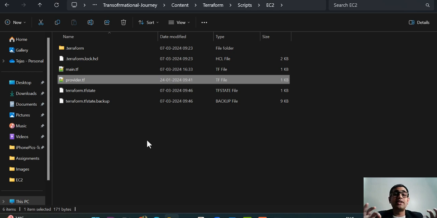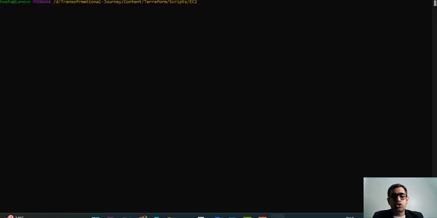Now I've selected US East 1 as the region. You can select the region that is closer to you so that the deployment gets faster. All right, so what are all the commands here in Terraform? I'm giving you the commands so that you can understand from the beginning how you will create an infrastructure on EC2 on AWS. The first command that we'll look at here is Terraform init.